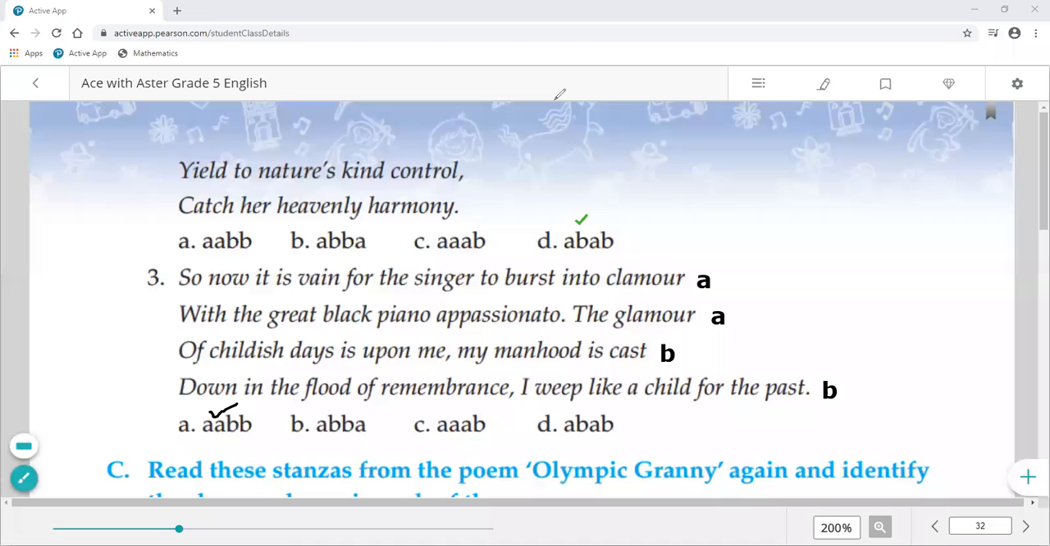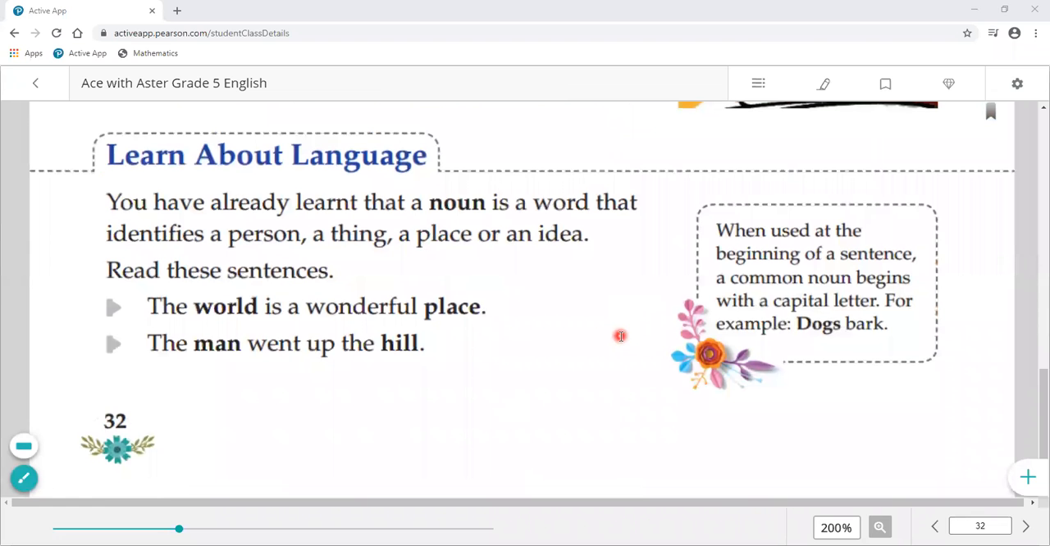I hope this exercise is clear to you all. Now the next exercise is related to noun. Okay class, read it. You have already learned that a noun is a word that identifies a person, a thing, a place or an idea. Read these sentences. The world is a wonderful place. The man went up the hills.